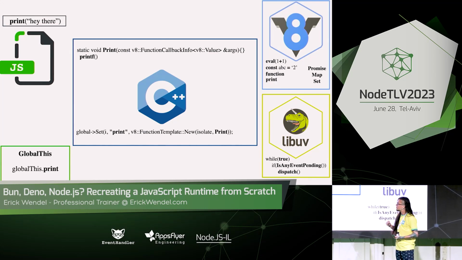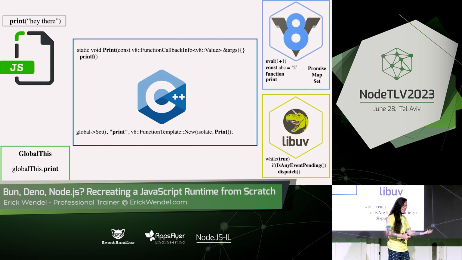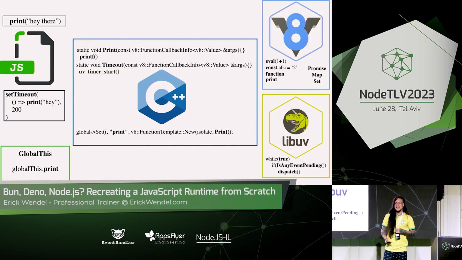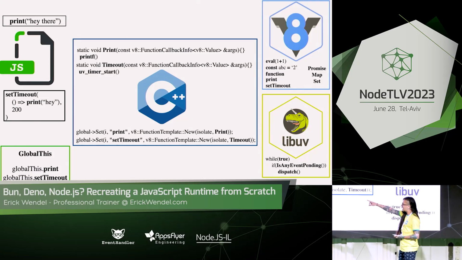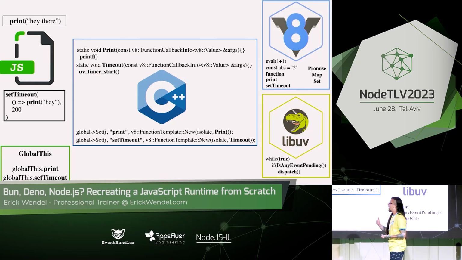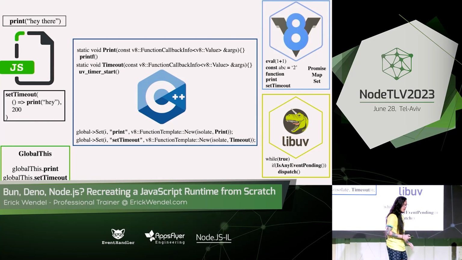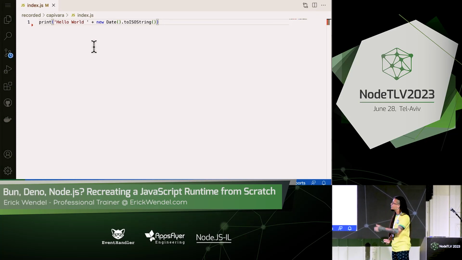But then when we use global set, now we're going to have this function on the global context, and V8 is going to understand that this is actually something valid, right? So this is how we can use it in JavaScript. So what if we use setTimeout? SetTimeout is exactly the same idea, but I will go a bit further. With setTimeout, I'm going to use uv_timer_start just to show you that anything that is asynchronous, we're going to use Libuv for that. Okay? All right. What if we try running this code? Right there, we're going to have the print function, right?